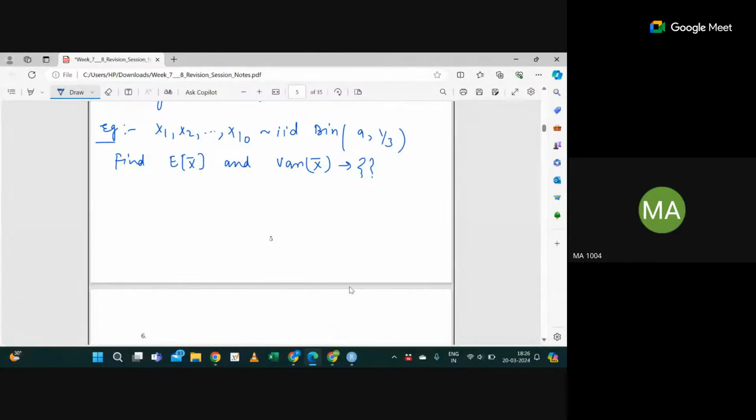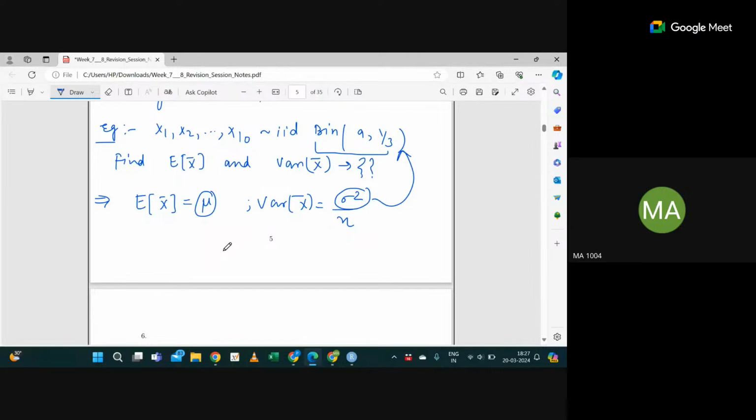Okay, don't worry. See, as per the definition, what will be the expectation of x bar? It should be mu, right? And the variance of x bar should be sigma square by n, where sigma square is nothing but the variance of this distribution. Is this clear, what I'm talking about as of now?